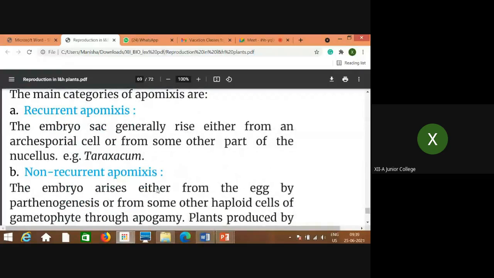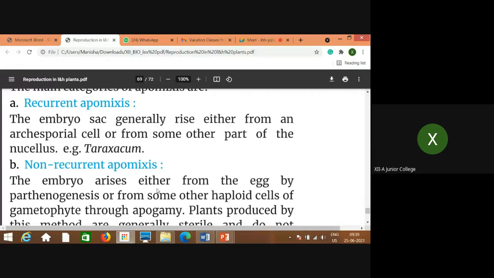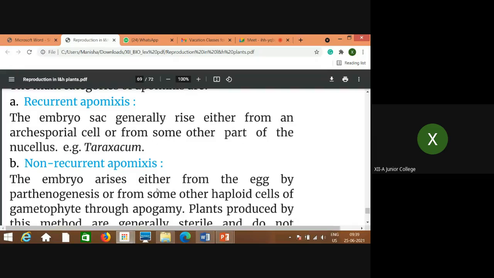Now again, there are categories of apomixis. Try to understand, though it's not in detail, but I'll just mention it. Recurrent apomixis means the embryo sac generally rises either from an archesporial cell or from some other part of the nucellus.